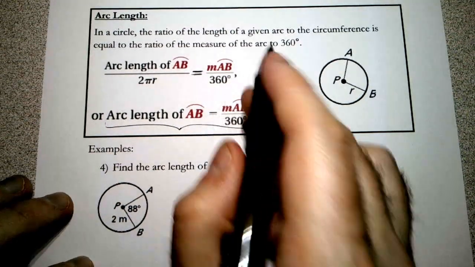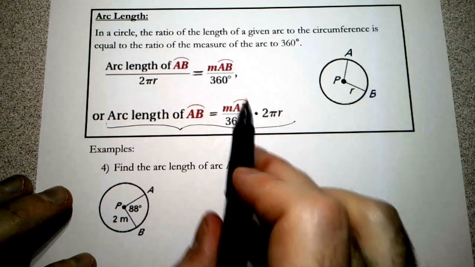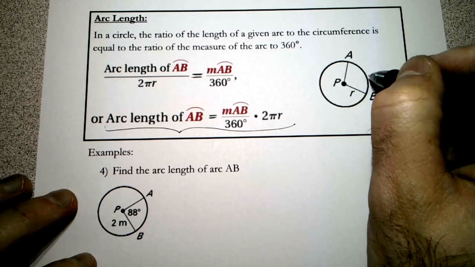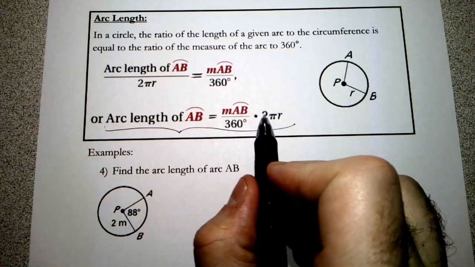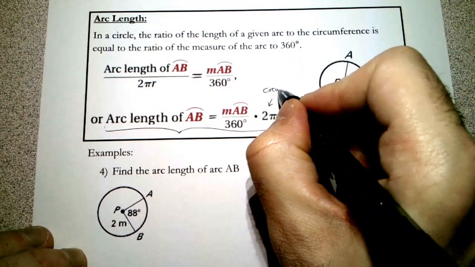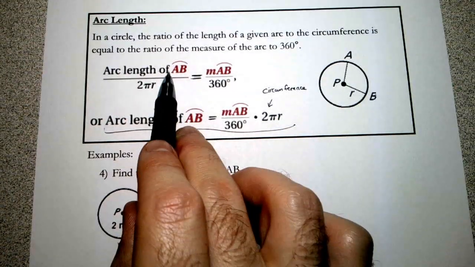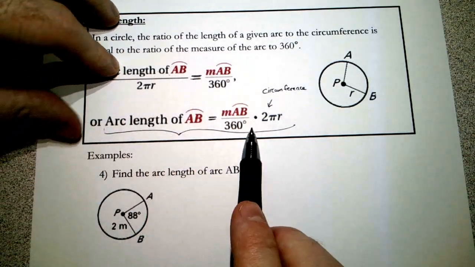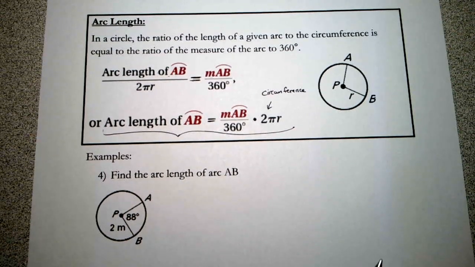So the arc length of a certain arc, from A to B here, is going to be the measure of the arc as far as that angle goes, right? That arc measure, divided by 360. That'll give you the portion of the circle, multiplied by 2 pi r. Remember, this piece right here is simply the circumference, okay? So this is the same formula as this. Actually, if you look right here, if you took this arc length times 2 pi r on both sides, you get this formula right here. I'm going to try to use this bottom one. You can use whatever one you want, okay?